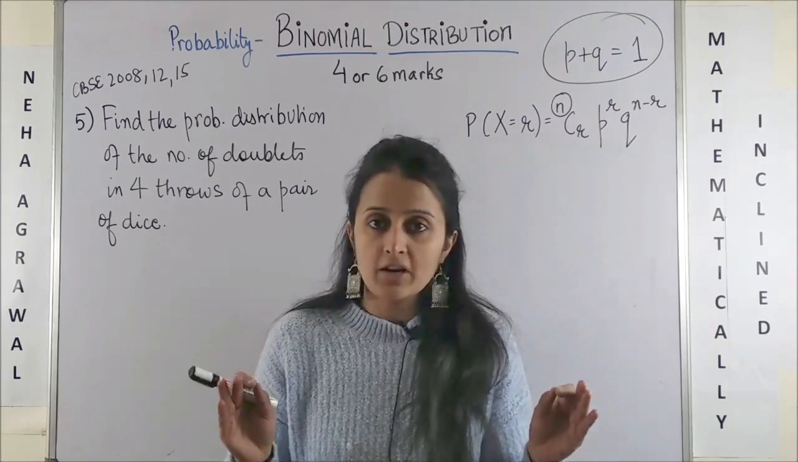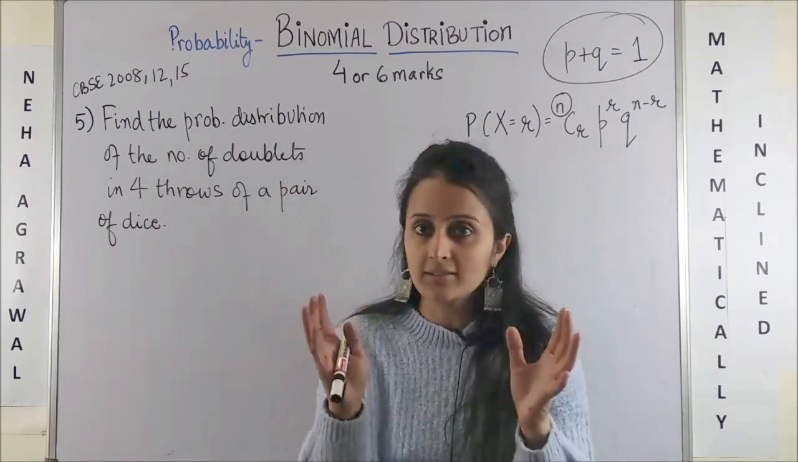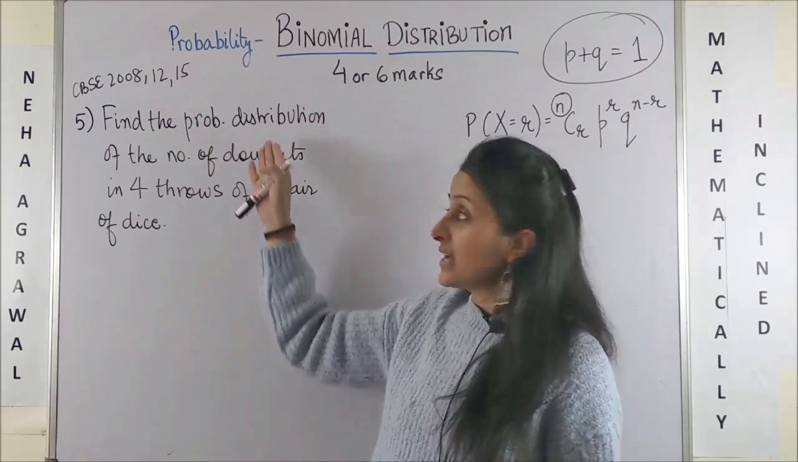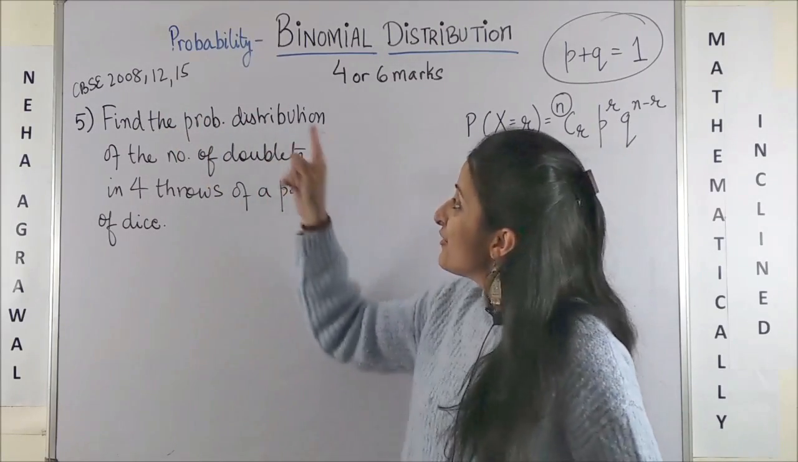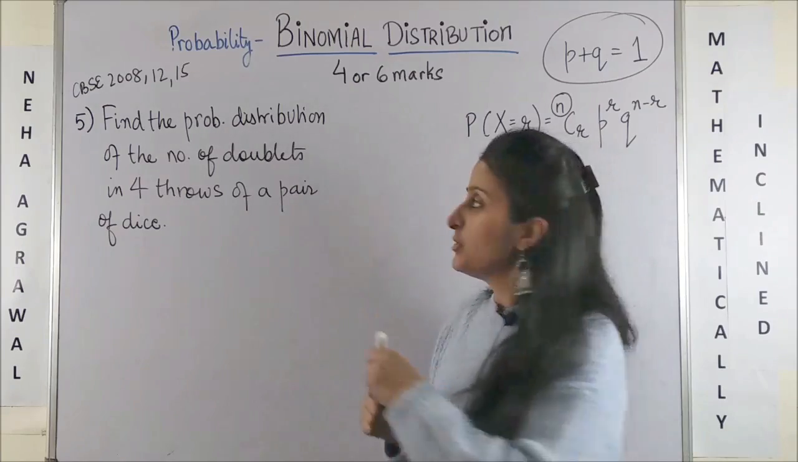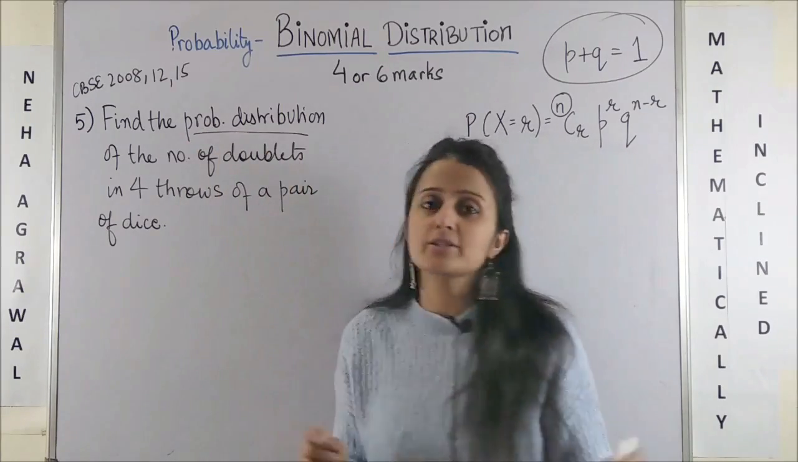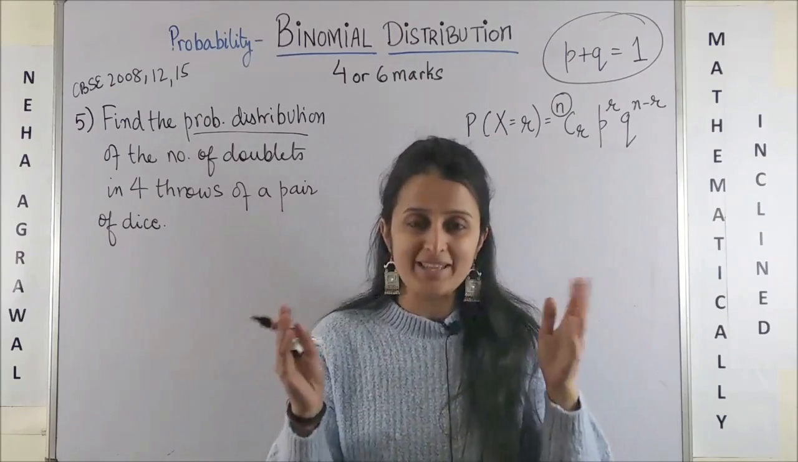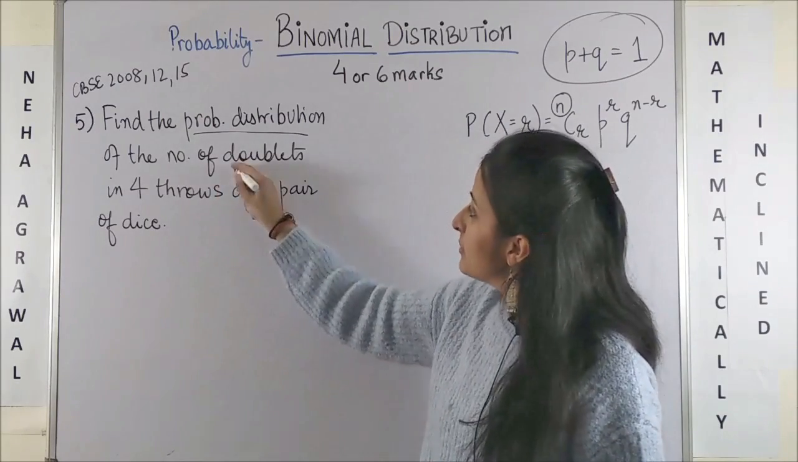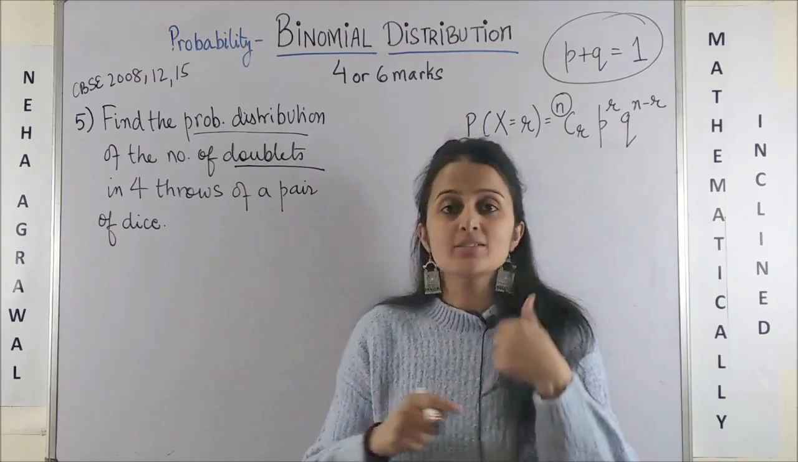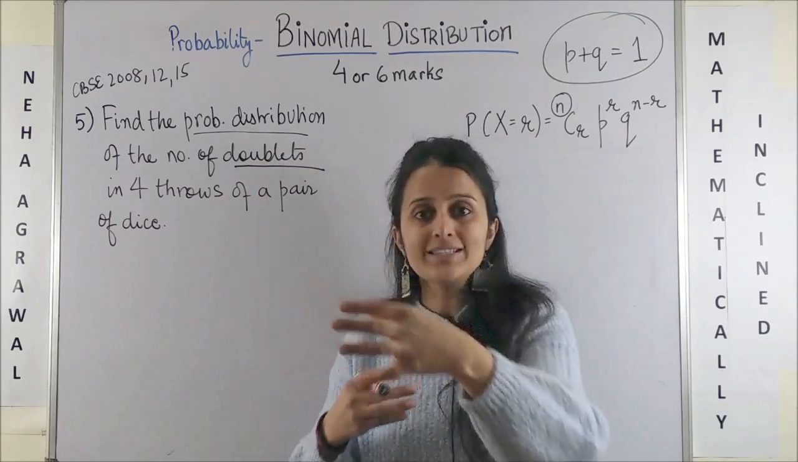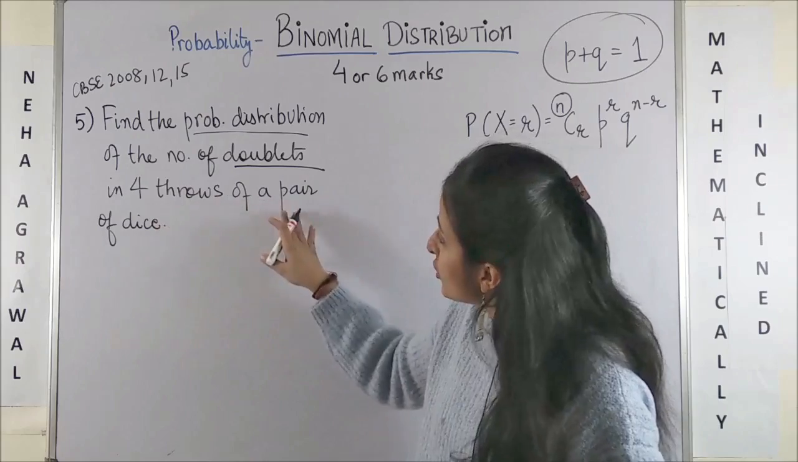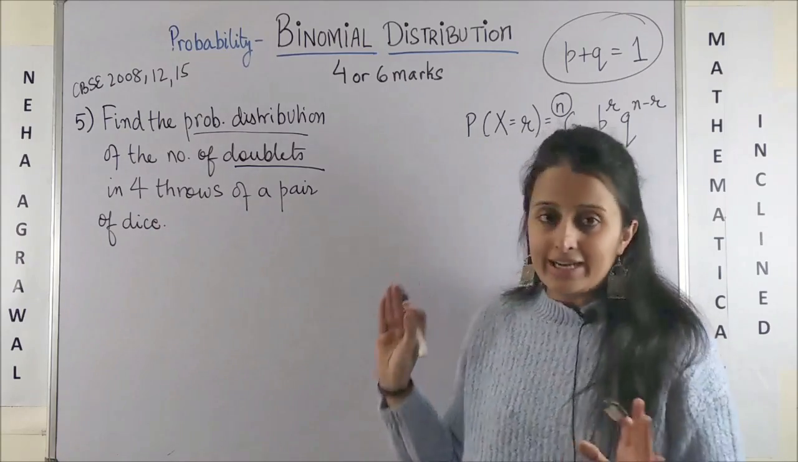Boss, CBSE people loved this question. Just look at the number of times it has already repeated itself. Find the probability distribution. If you don't know what probability distribution is, comment in the section below and I can make a separate video. Of the number of doublets. Doublets means 1,1, 2,2, and so on till 6,6, in 4 throws of a pair of dice.